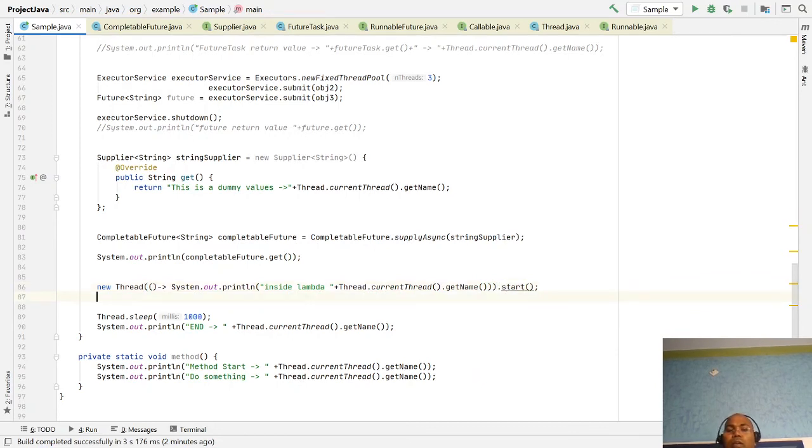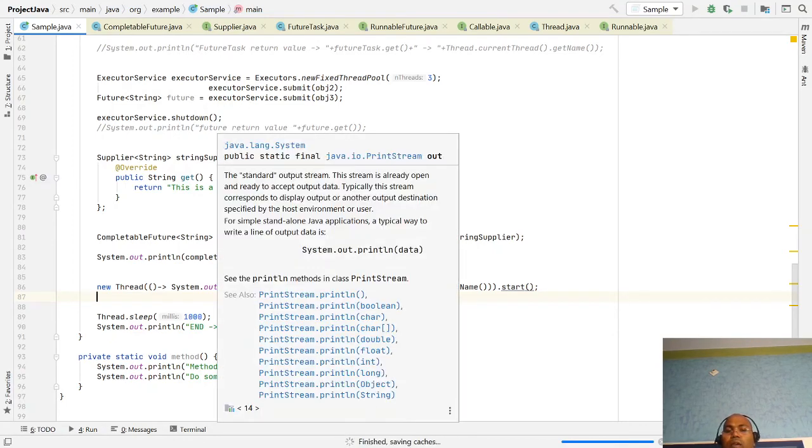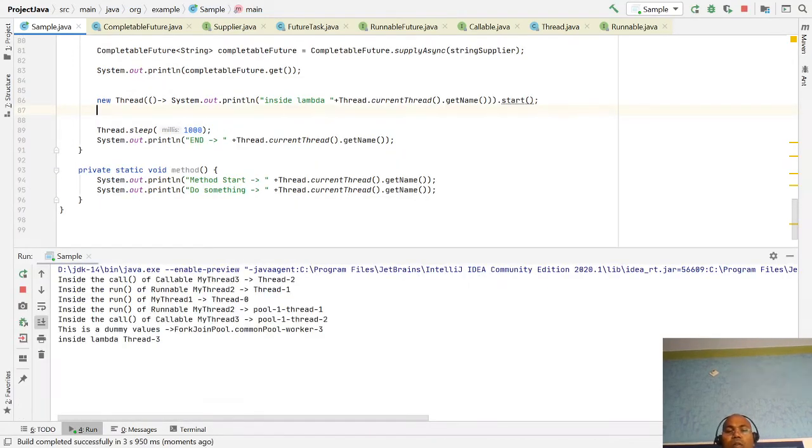So this is a different way using a lambda. The first approach uses the Thread class and just passes a lambda expression. You can pass a Runnable, Callable, anything as a lambda expression.